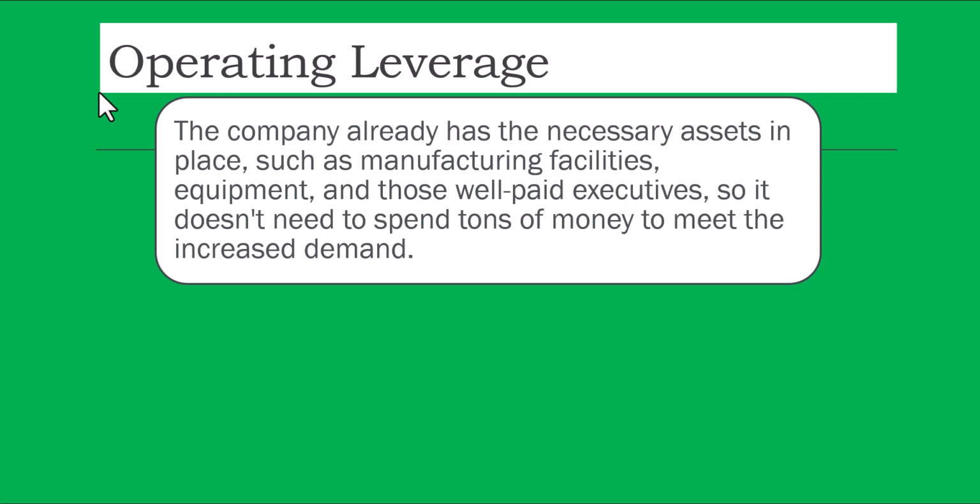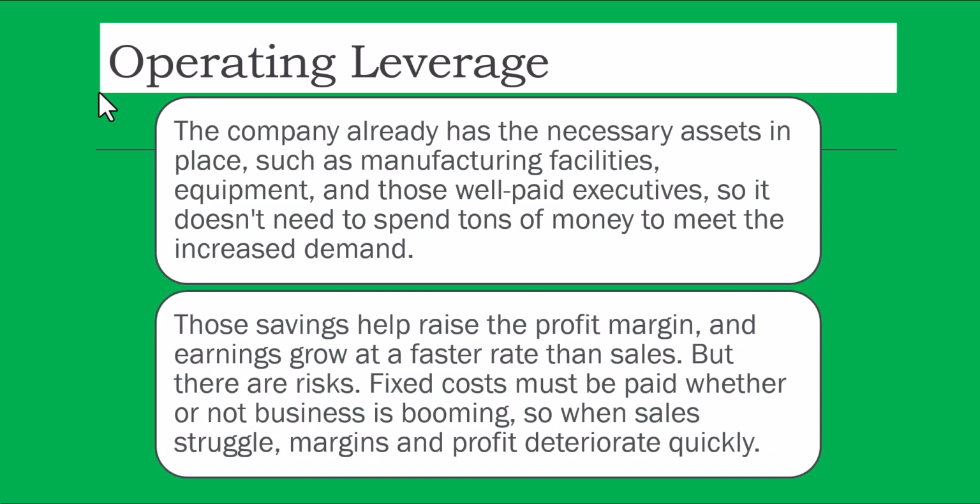Operating leverage impact: those savings help raise the profit margins, and earnings grow at a much faster rate than sales. But there are risks. Fixed costs must be paid whether or not the business is booming, and when sales struggle, margins and profits deteriorate quickly. Is that okay? Fine. If the sales go up, you make more money. If the sales go down, then you struggle because the margins are going to drop drastically.